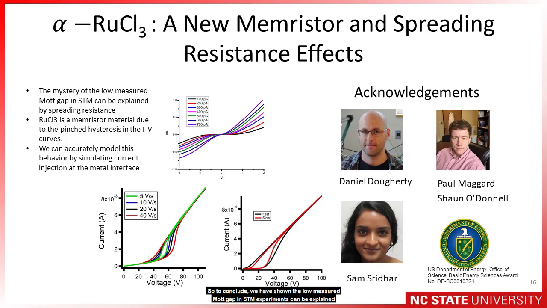So to conclude, we have shown that the low measured Mott gap in STM experiments can be explained by spreading resistance effects, that ruthenium chloride is a potential memristor device due to its pinched hysteresis, and that we can accurately model this behavior.